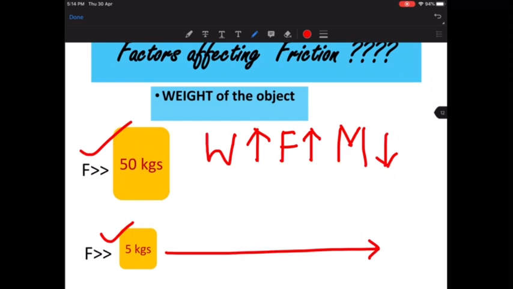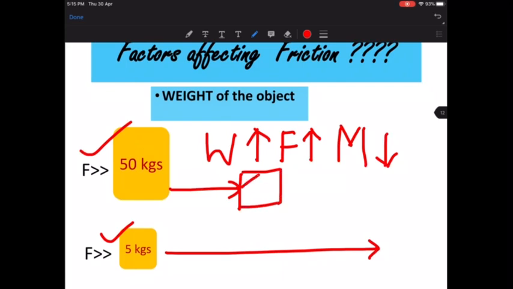I'm just using some alphabets to tell you that this is weight. So understand that W is weight, F is friction, and M is motion. You are supposed to write it down properly, not like me. I'm just trying to explain to you. So if the weight of an object is very high, then the friction will also be large, and if the friction is large, then the motion of that object is going to be very less, and that's why the 50 kg object will probably go only till this point.